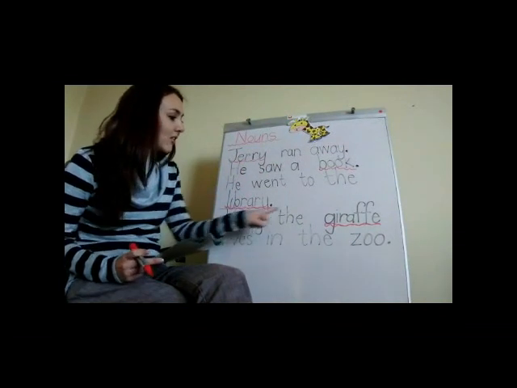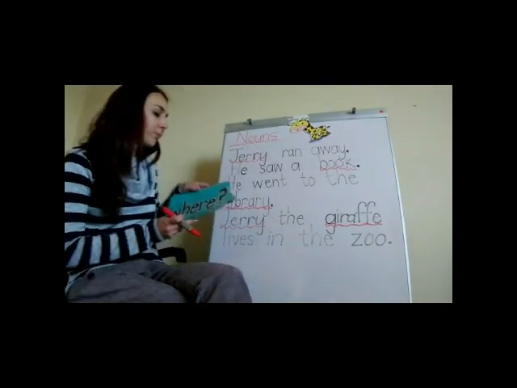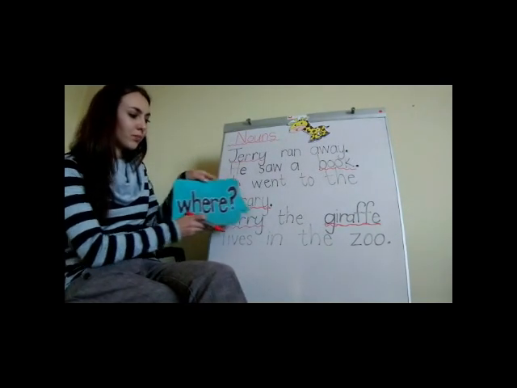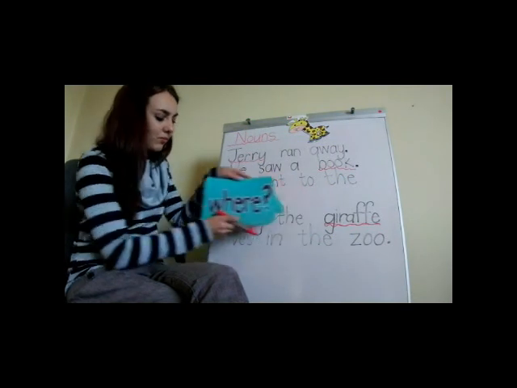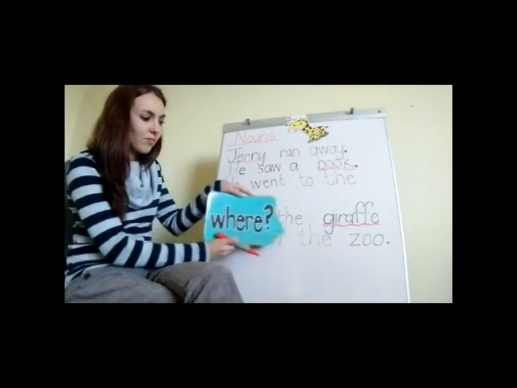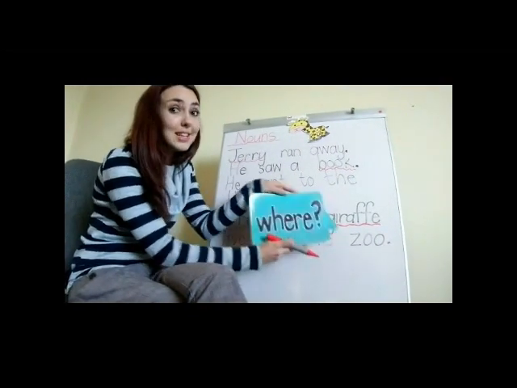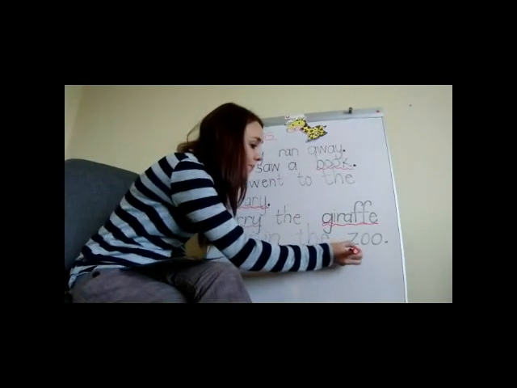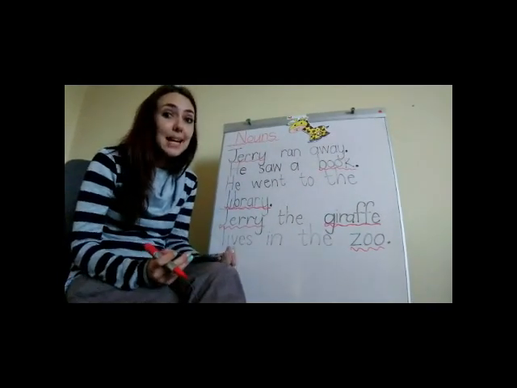So Jerry the giraffe lives in the zoo. Zoo tells me where. Zoo is the name of a place.